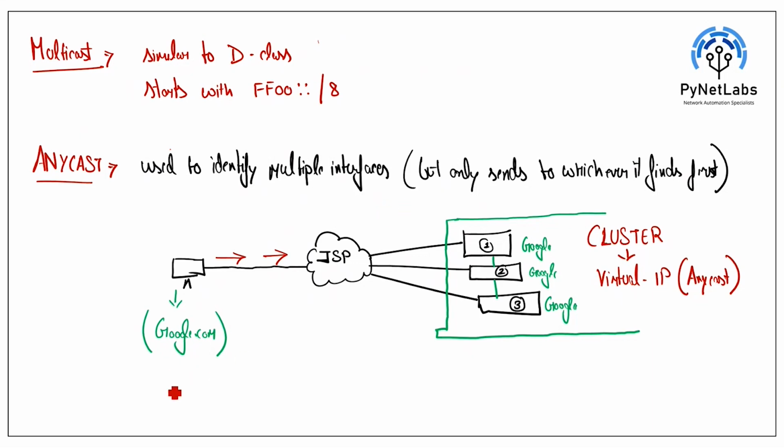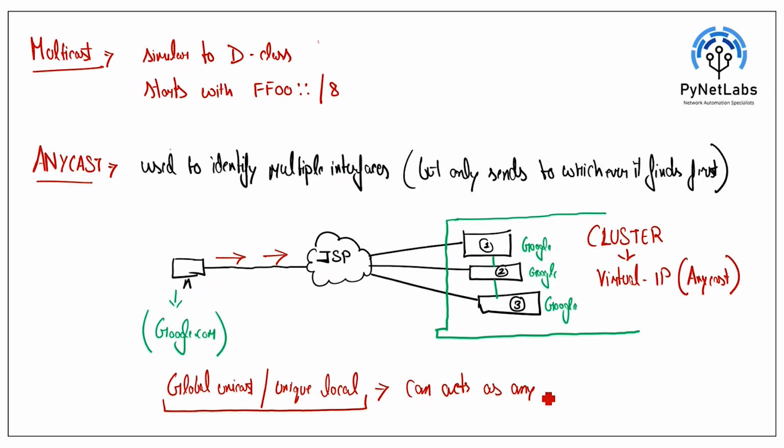In Anycast, the global unicast address and the unique local address which we discussed in the unicast category can both act as Anycast if you have assigned them so.